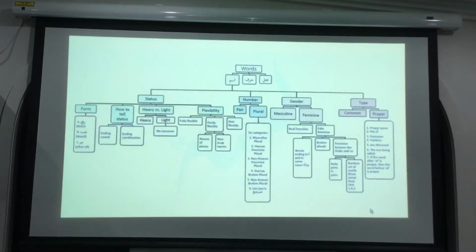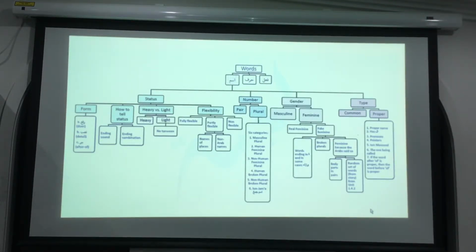So before we start, just a quick review. We know these things, and as we can see, every day in every lesson we are implementing these things. Like today also, if you look at the type part, the proper and common, in the proper and common, number 4 is called pointers. So pointers are always proper because today's fragment is called pointers. Okay, so we will learn about pointers today.